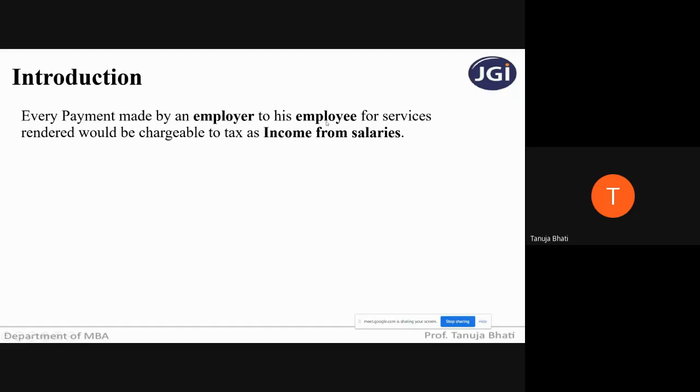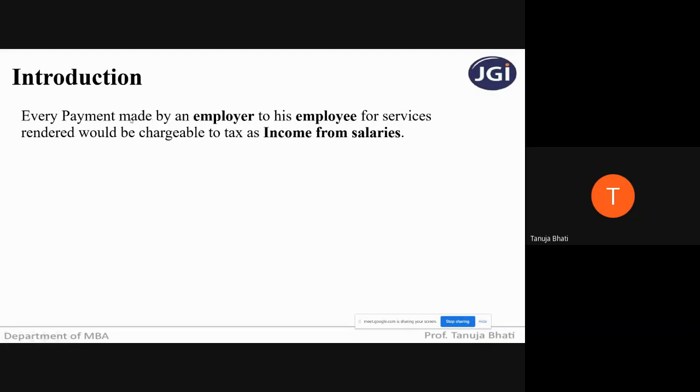employer-employee relationship. So when you know that you're receiving any income, first you have to see the source from which you're receiving the income. If the source is an employer and you are an employee, if that relationship exists, then only such particular payment or receipt will be chargeable to tax as income from salaries. We already know that whatever incomes are received by an assessee are to be bifurcated under 5 heads of income. One such head of income is income from salaries.